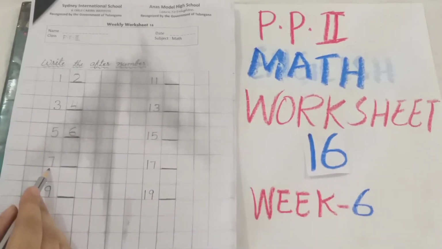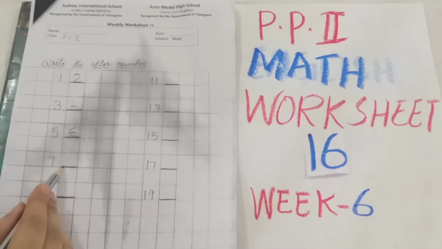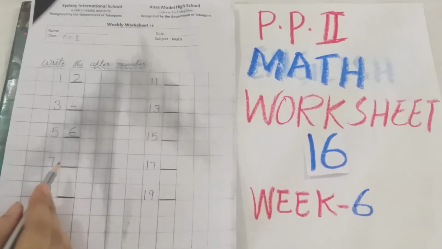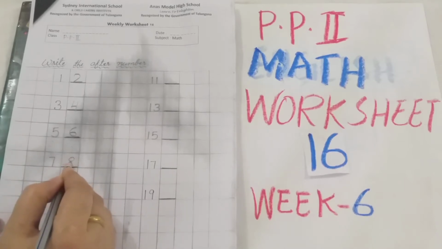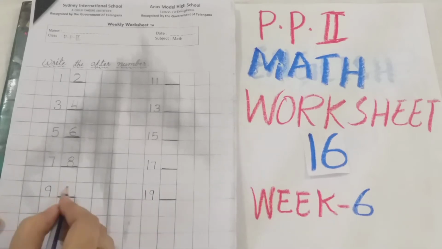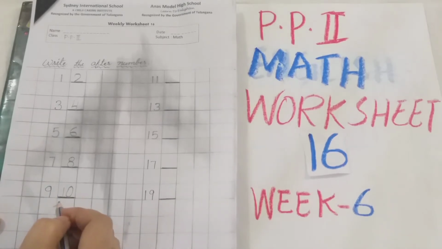Now which number is this? 7. 7 after which number you have to write here in the dash? Which number? 8. Okay. Now here, which number is this? 9. 9 after 10. Okay. 1, 0, 10. Like this you have to write.